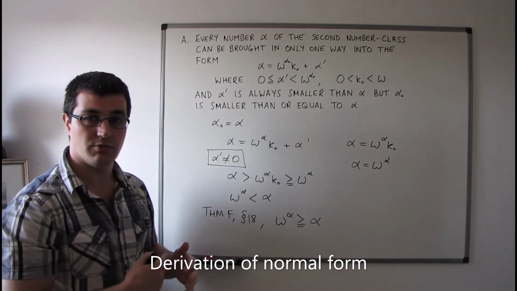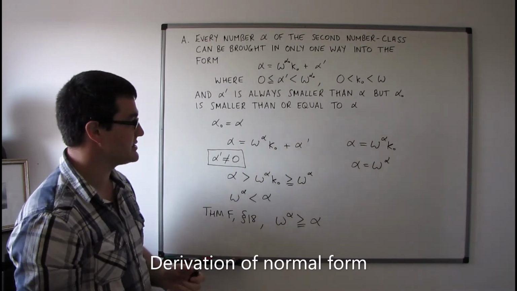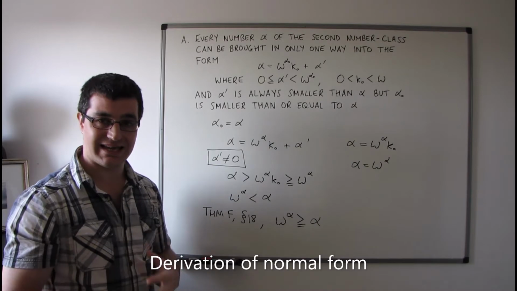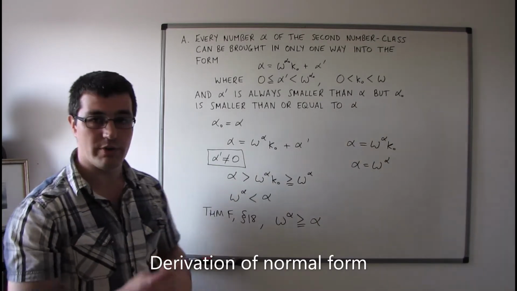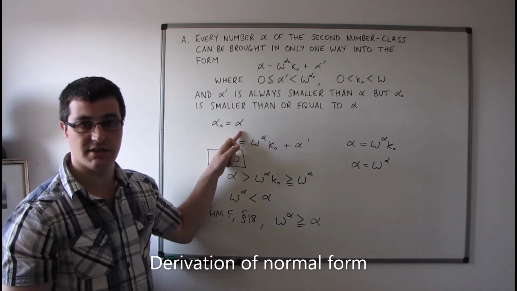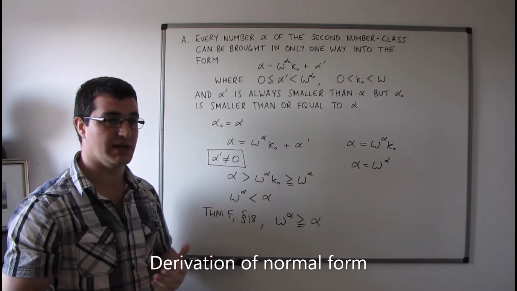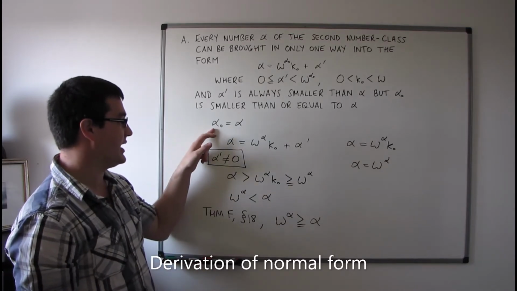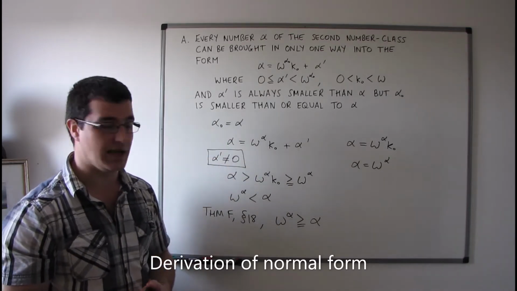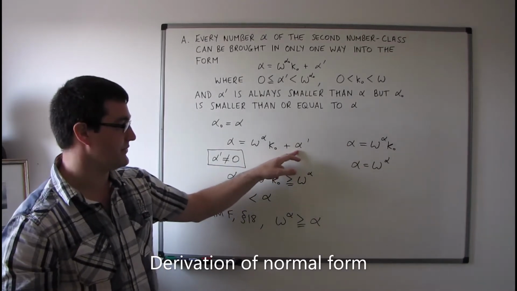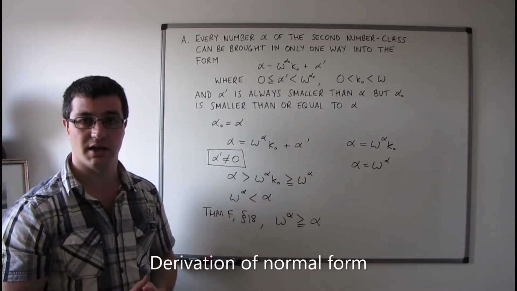So for what we're going to be looking at over the next few minutes, we're going to be more interested in the case when alpha naught is strictly less than alpha. Although what we do does, strictly speaking, apply also to this case, it's going to be easier to visualize and to see what's going on if we consider when alpha naught is actually strictly less than alpha. In that case, there is a very real possibility this alpha primed is going to be non-zero.